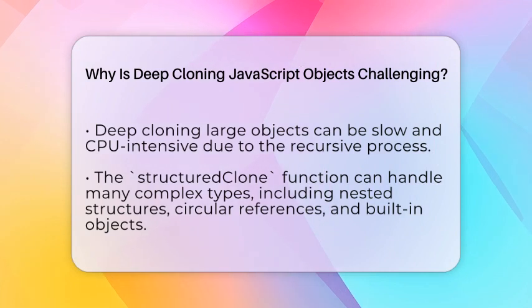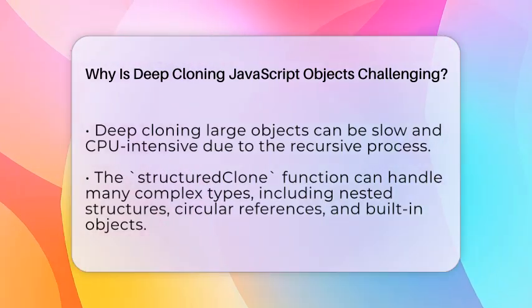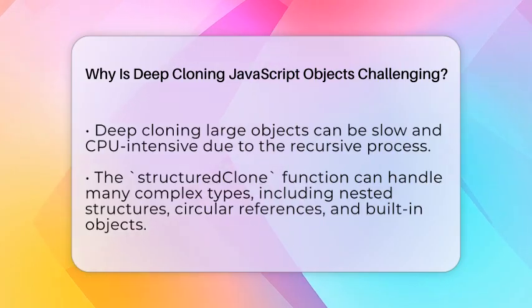Recently, JavaScript introduced a new function called structuredClone. It can handle many complex objects, including nested structures, circular references, and built-in types like Date, Set, Map, and RegExp. It can even clone transferable objects like Blob and File. But it still can't clone functions, which remains a challenge.